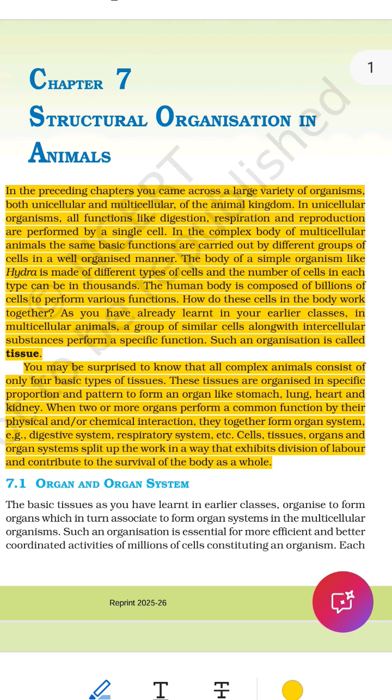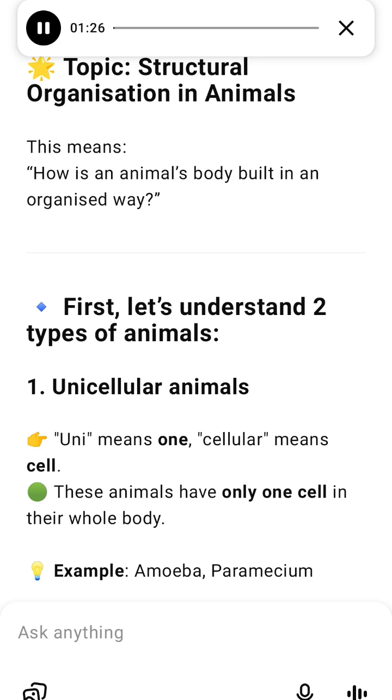Animals, especially complex ones like humans, have many parts that are carefully organized to do different jobs. 2. Two types of animals based on cells. A. Unicellular animals. Uni equals one, cellular equals cell. These animals are made of just that one cell, and it does everything: eats, moves, reproduces. Example, amoeba, paramecium.